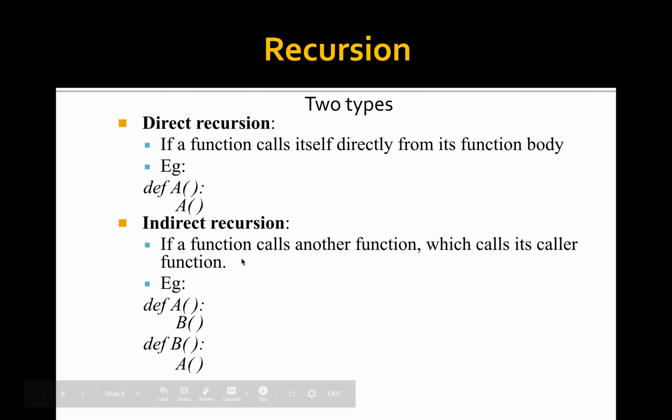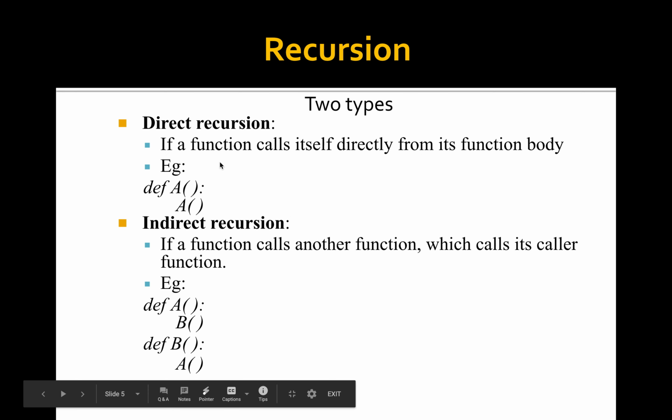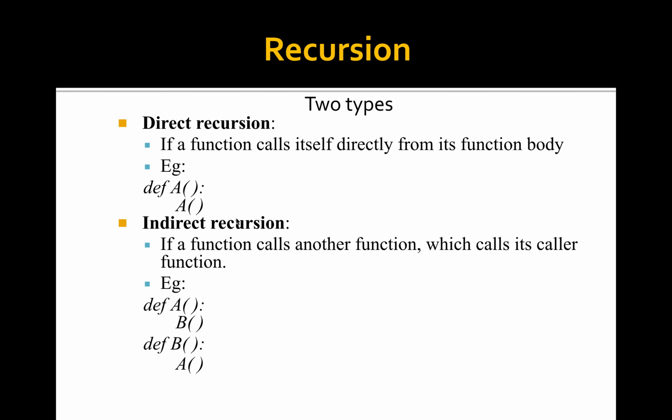There are two types of recursion. We can write the recursive function in two ways, direct recursion or indirect recursion. Direct recursion means if a function calls itself directly from its function body, then it is called direct recursion. Def A, and inside the function body of A, we are writing the function call, which means again calling the same function. Then it is called direct recursion.